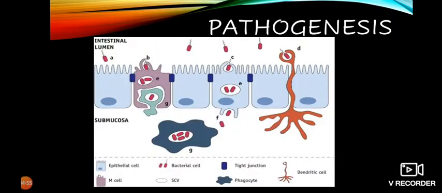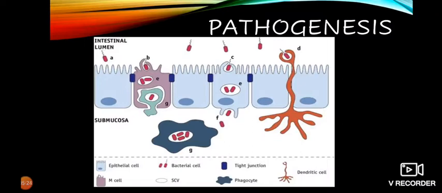Now we will go through the pathogenesis. The infective dose of Salmonella is 10 raised to 3 to 10 raised to 6 bacilli. Some of the risk factors that promote transmission are decreased stomach acidity and decreased intestinal integrity. Here we can see the M cells through which the Salmonella enters, and it leads to bacteria-mediated endocytosis.